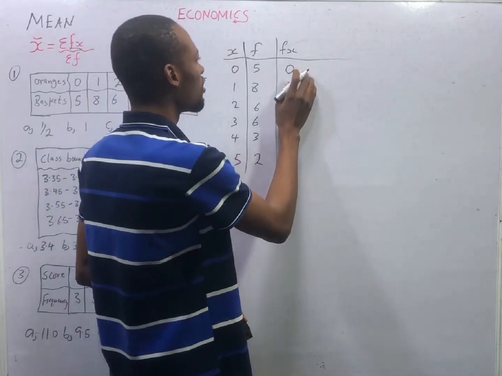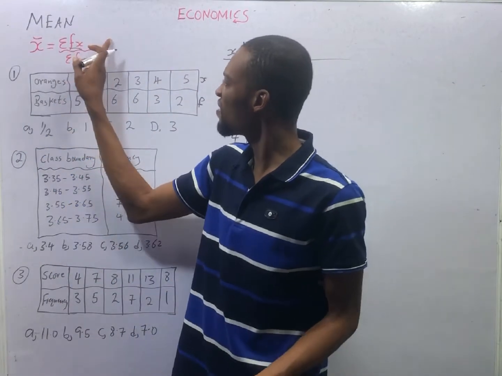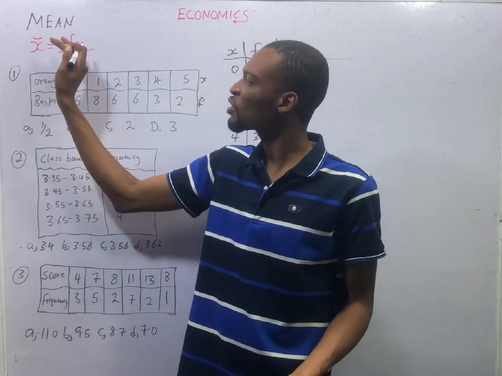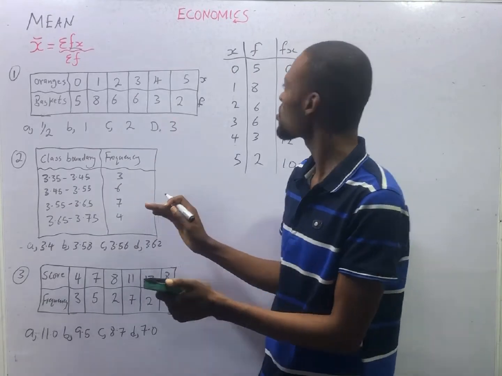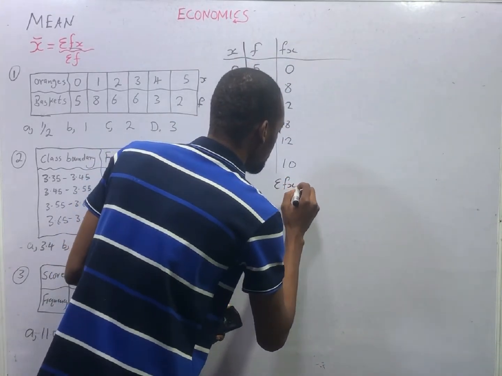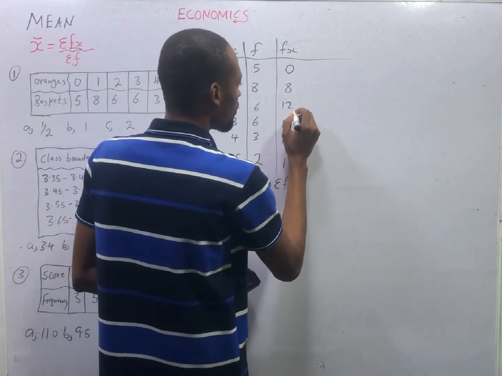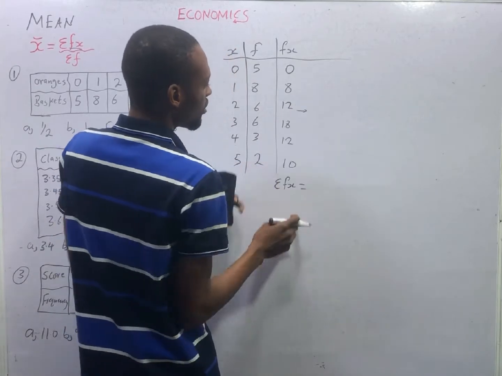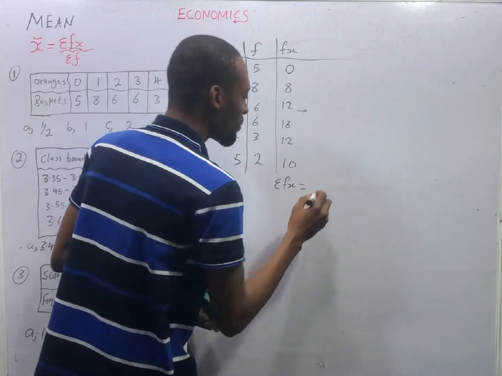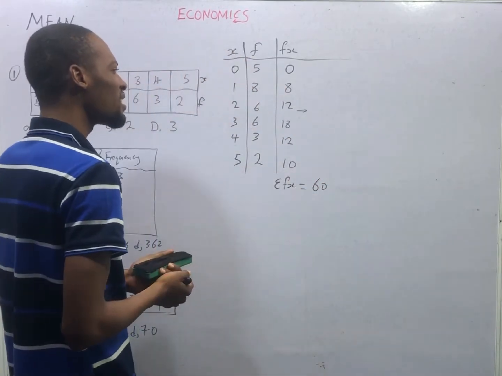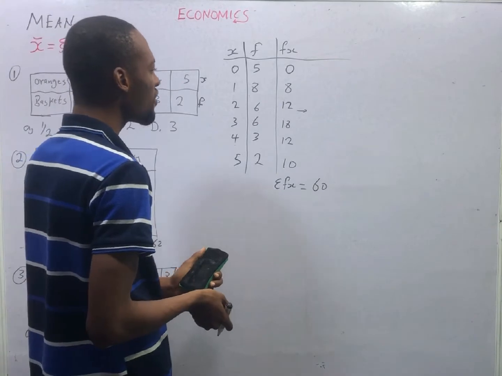Now, what have we looked for? This is Fs. But look at the formula. Summation of Fs over summation of F. Summation of Fs means add Fs. Multiply Fs and add them. So the summation of Fs is simply everything here. Adding all Fs. 8 plus 12 will be 20 already. Plus 10, 30. Plus 18, 48. Plus 12, this should be 60. 0 plus 8 plus 12 plus 18 plus 12 plus 10 is 60.